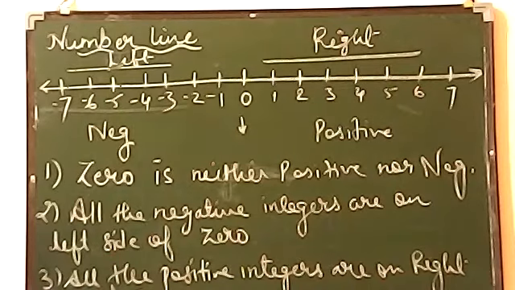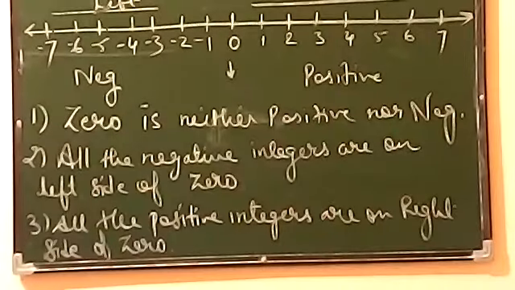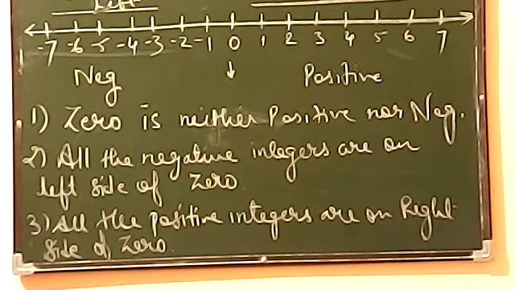I am flipping this one here. Just see this and note it down. So students, these 3 topics you should be knowing every time, that always remember 0 will be always in the middle, not in the side of positive, not in the side of negative. So remember, 0 is neither positive nor negative. So 0 is only an integer.